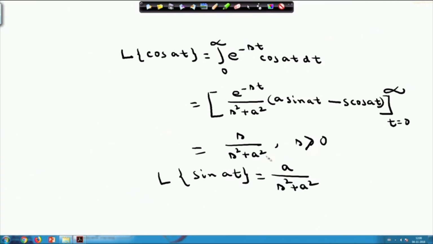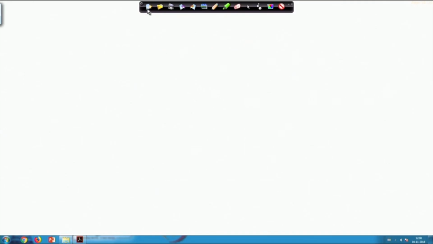So, please note this thing, I can evaluate these things by this thing. Now, we have proved one thing: the modulus of F(s) is always less than or equal to M by s minus a when s is greater than a.